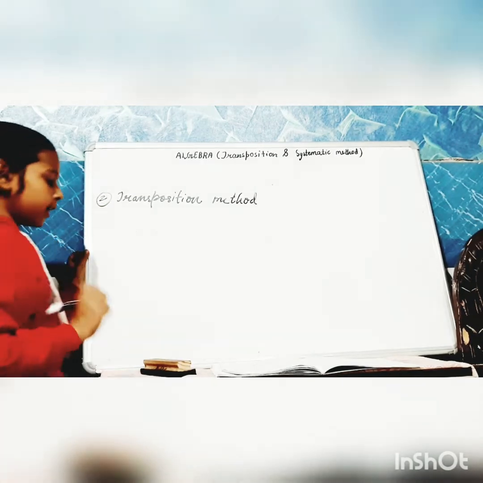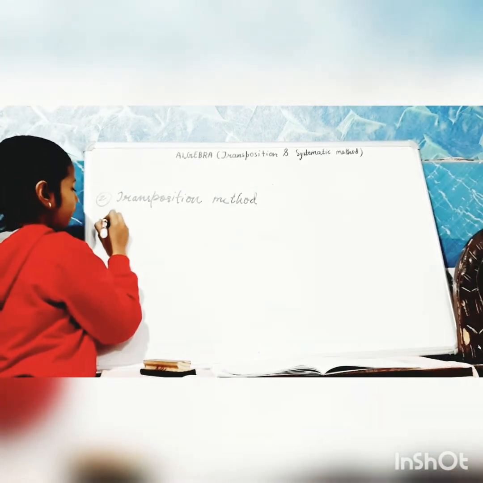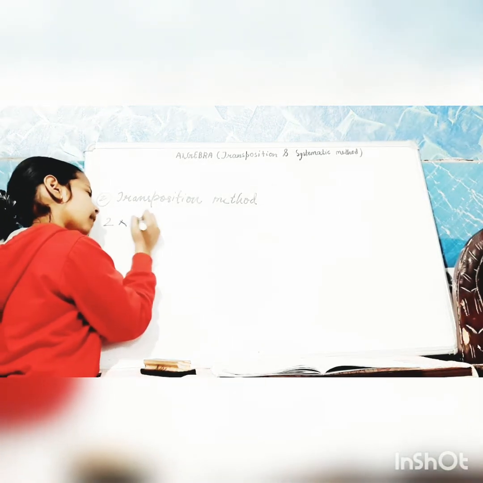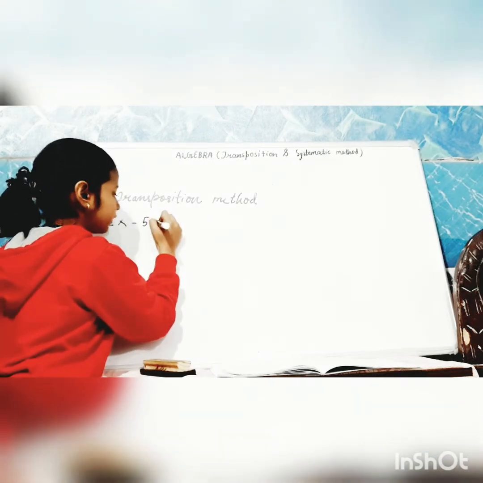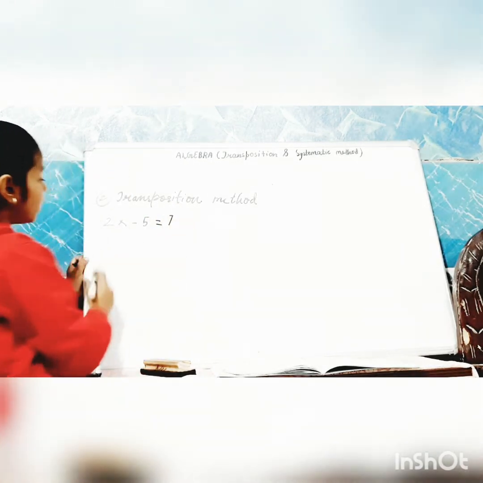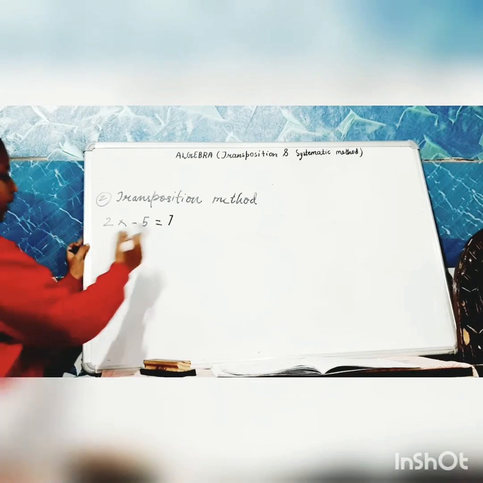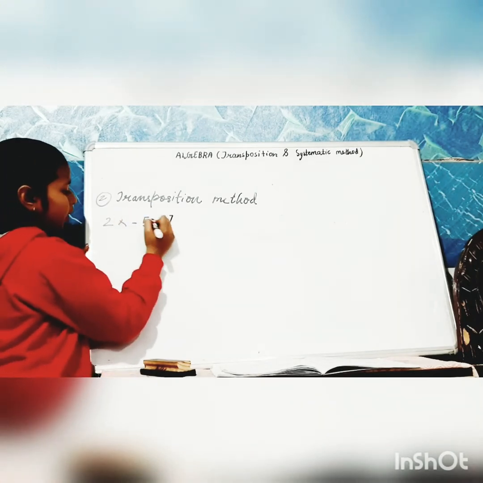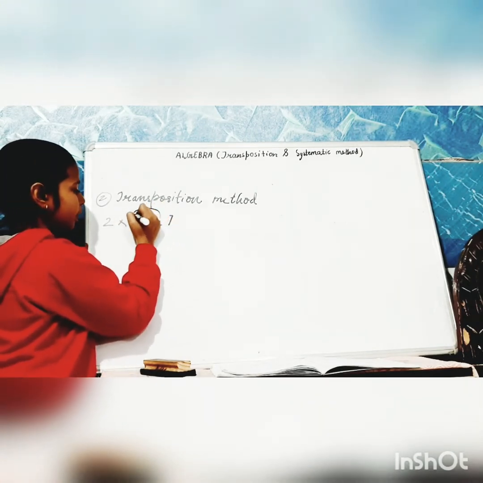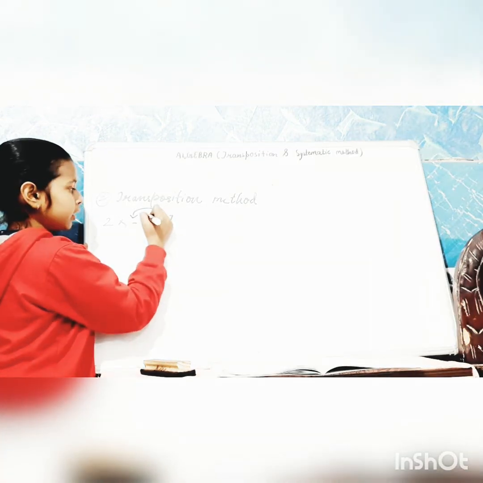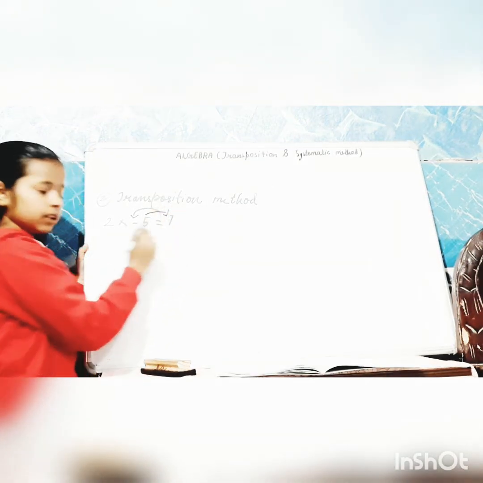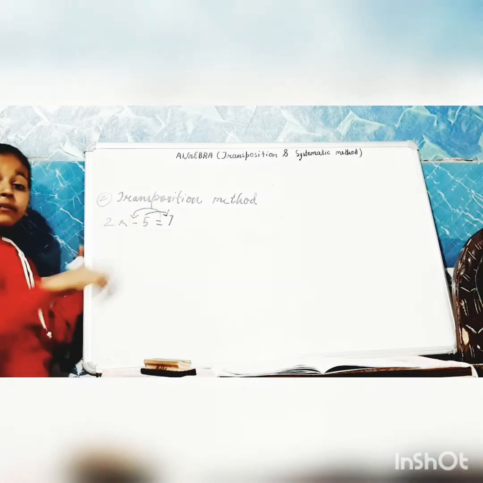Okay? I'll tell you this. So, we have an example 2x minus 5 is equals to 7. Now, what we have to do in it, the equal to sign will come here and these places will change its place. So, we have to transpose.